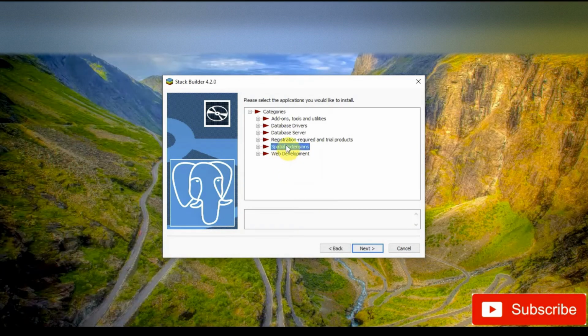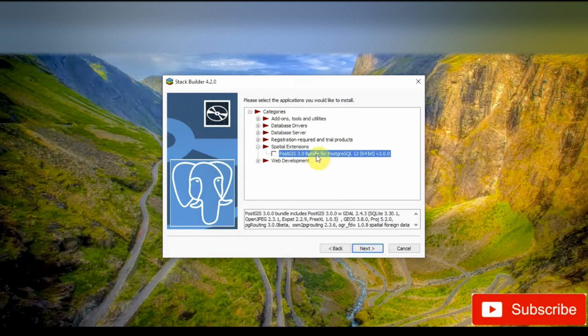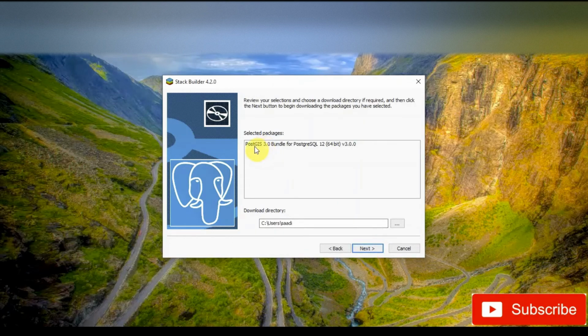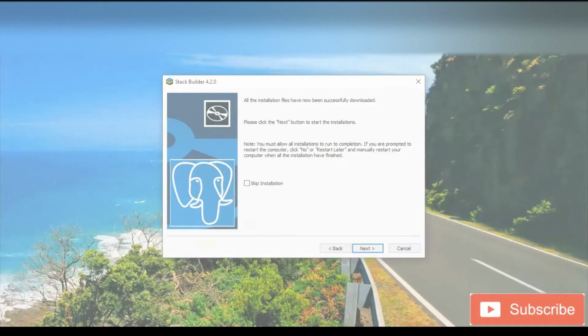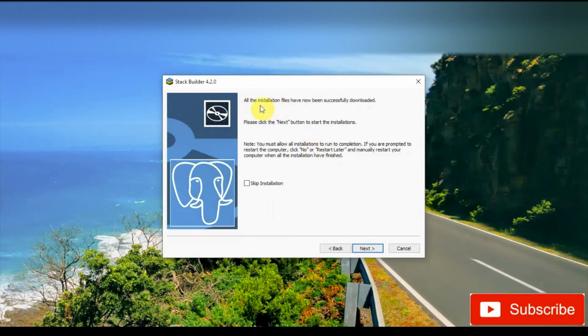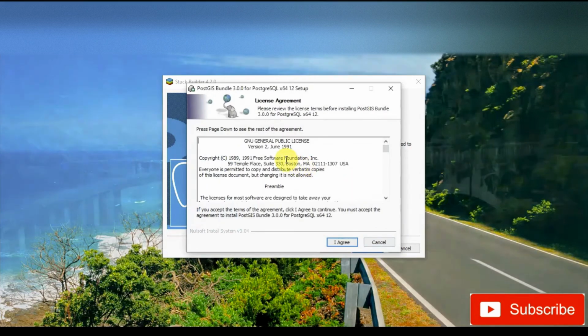Now here we can see it's written Spatial extensions. We will click on the plus button, and it will expand the Spatial extensions button. We will select the PostGIS 3.0 bundle for PostgreSQL 12, and we will click next, and it will show us the selected packages, and we will click next. Now here we can see the files are now downloaded from the stack builder. We will now click next, and the installation for PostGIS will begin.